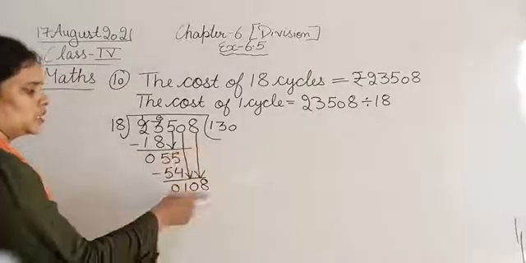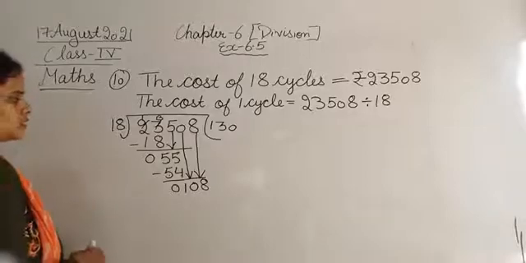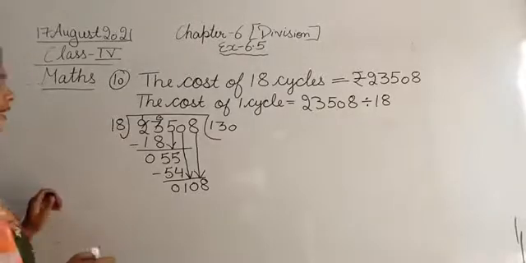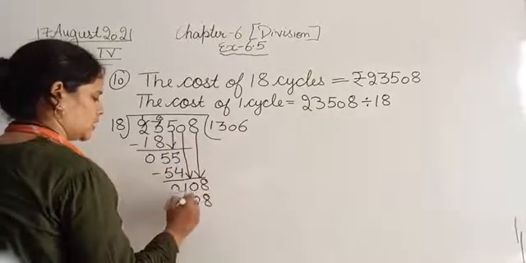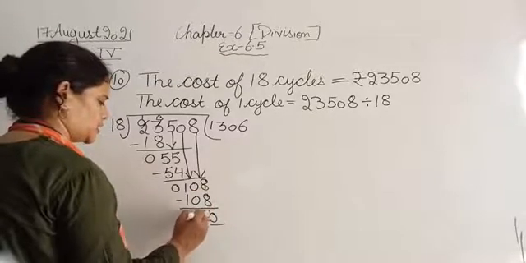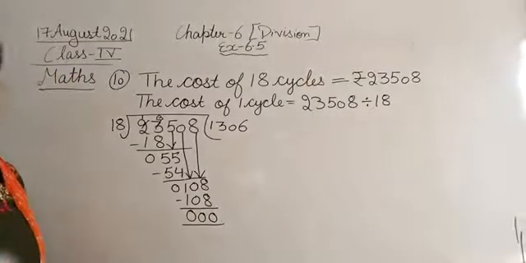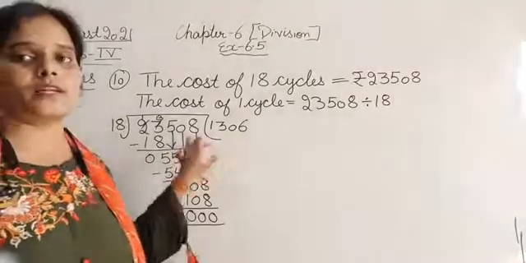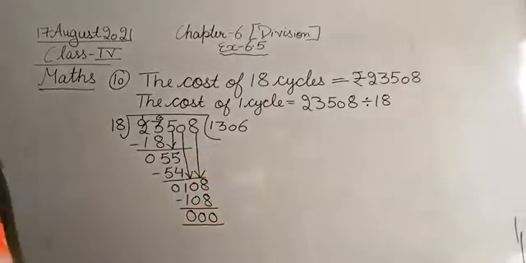So 18, read the table of 18 where you will get 108 or less than 108. 18 6s are 108. So 108 minus 108. 8 minus 8 is 0, 0 and 0. We don't have any other number in the dividend, so that means this is the remainder and this is the quotient. So the quotient is 1306.